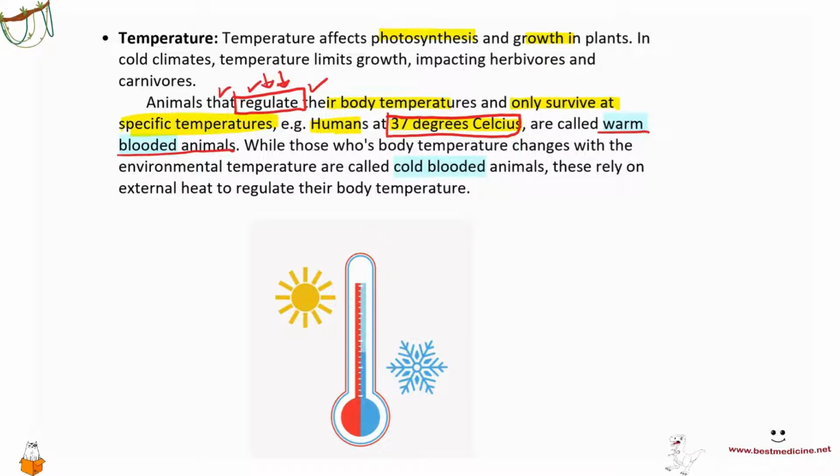So, those animals are called cold-blooded animals. These rely on external heat to regulate their body temperatures. So they don't have their own homeostatic mechanisms like sweating and vasodilation, vasoconstriction, etc. Okay?